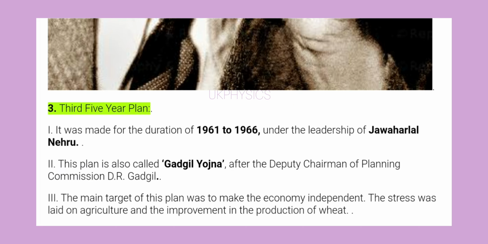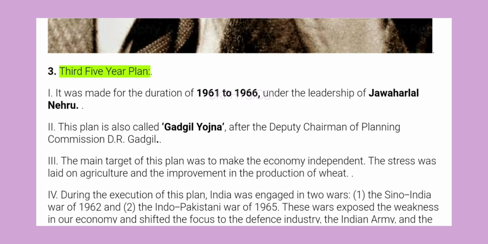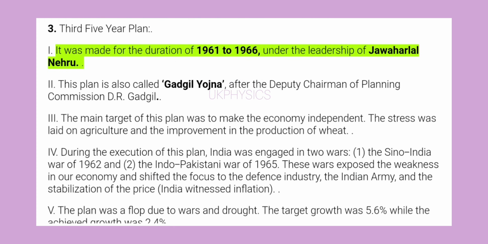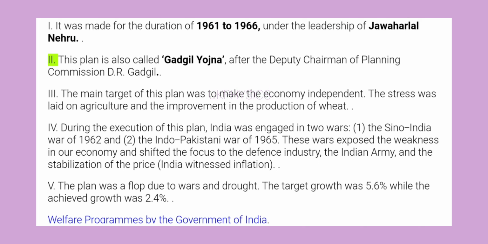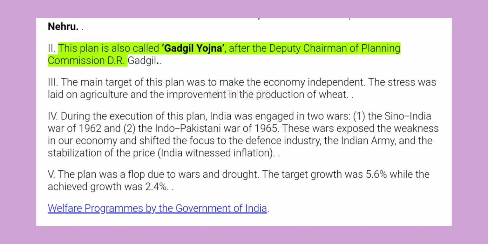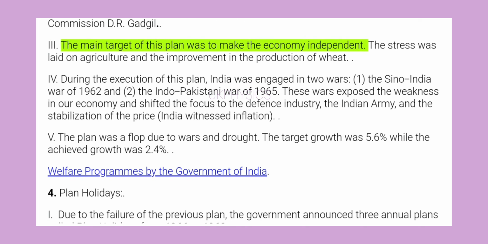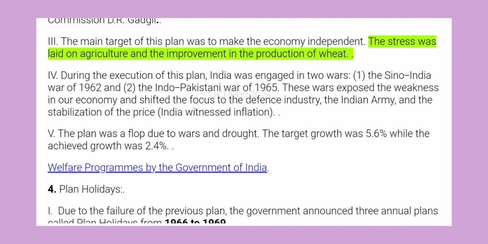3. Third 5-year plan. I. It was made for the duration of 1961 to 1966, under the leadership of Jawaharlal Nehru. 2. This plan is also called Gadgil Yojana, after the Deputy Chairman of Planning Commission Dr. Gadgil. 3. The main target of this plan was to make the economy independent. The stress was laid on agriculture and the improvement in the production of wheat.